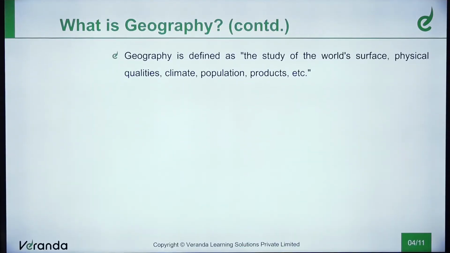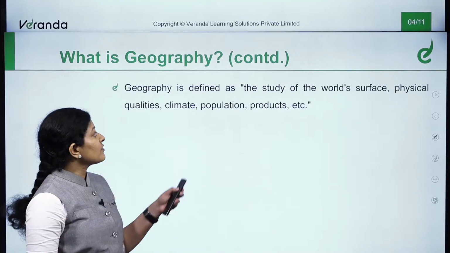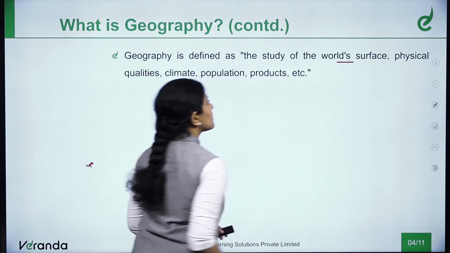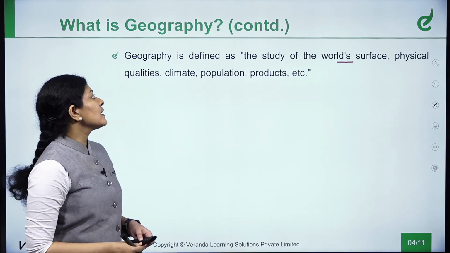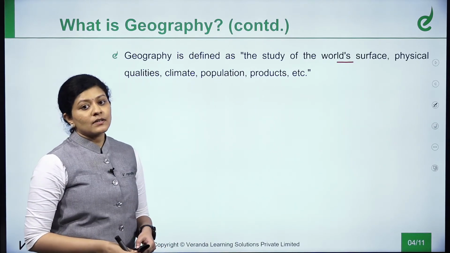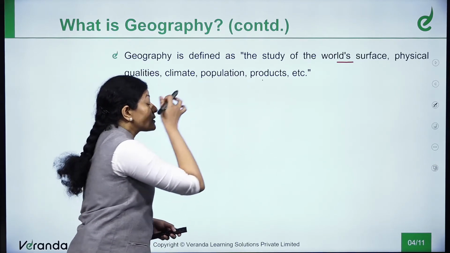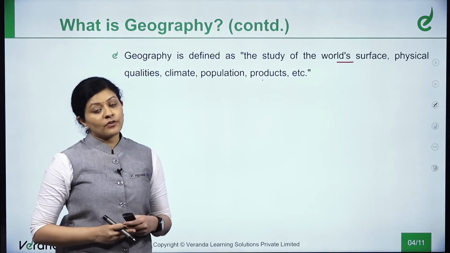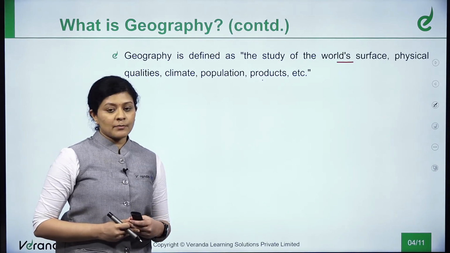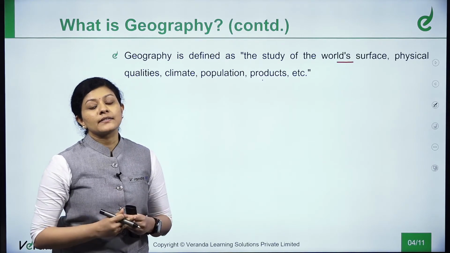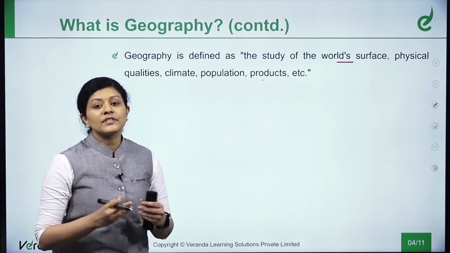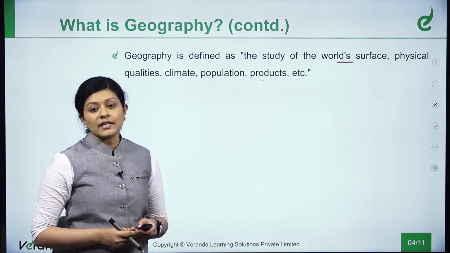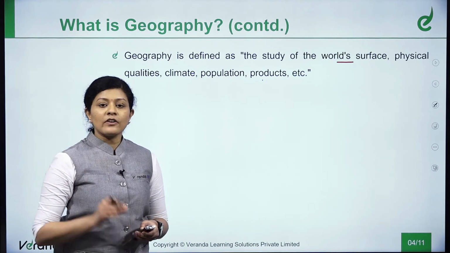Next, what is the other definition of geography? Geography is defined as the study of the world's physical surface, physical quality, climate, population, and products. Certain countries are famous for certain products. For example, India is famous for its spices, whereas France is famous for its wine. What is the reason behind it? Its natural, climatic, and vegetative conditions help the growth of certain products that form the trademark of that particular country.